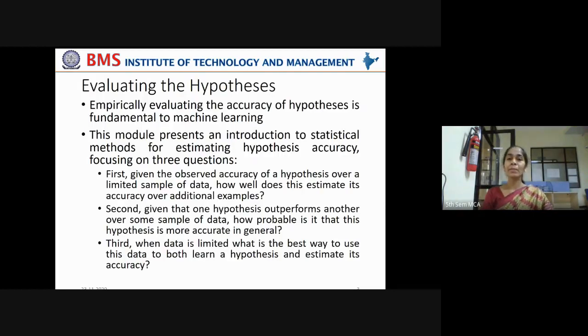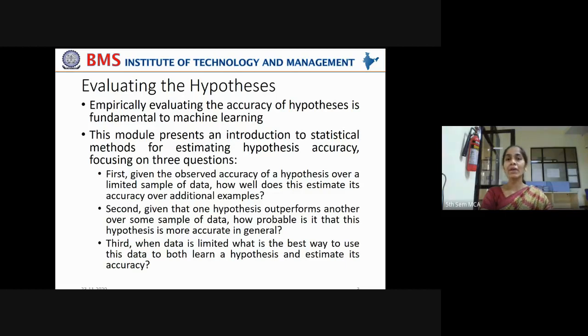Now, empirically means if you want to gain experience from observed data, then it is called empirical analysis, right? Empirically evaluating the accuracy of hypothesis is fundamental to machine learning. You always gather the data, formulate the hypothesis and show how much the data is supporting the hypothesis, right?